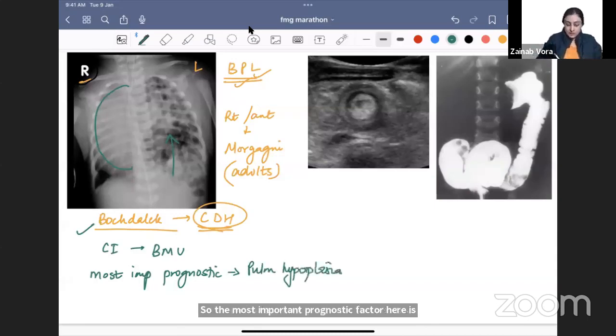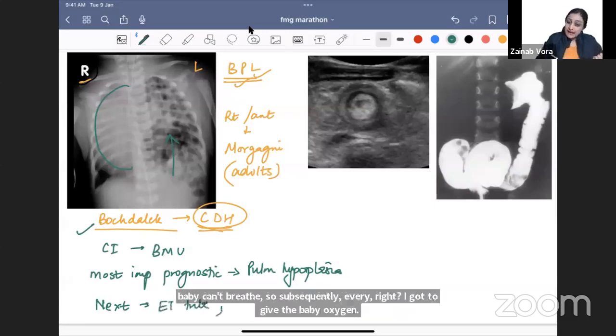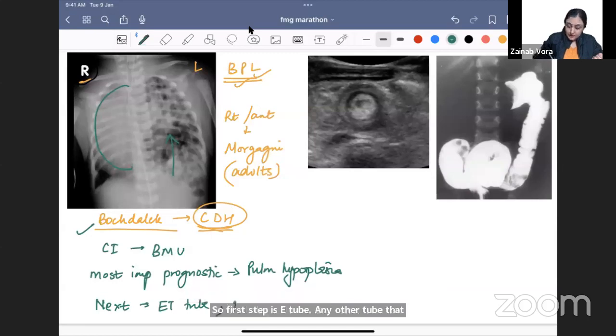The next question: what will be your next step for this baby? This baby can't breathe, so first of all airway, right? I have to give the baby oxygen. So the first step is an ET tube. Any other tube that we want to put? I want to put an NG tube, a nasogastric tube, also.